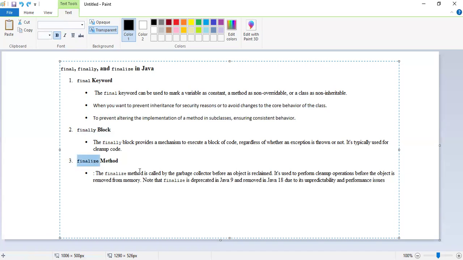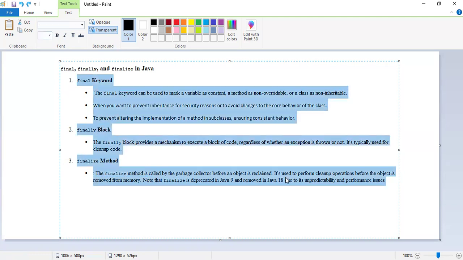Then the finalize method. The finalize method is deprecated from Java 9 and we are not using it in Java 10 due to its unpredictable behavior and performance issues. But before that, the finalize method was called by the garbage collector before an object was reclaimed. It was used to perform cleanup operations before the object is removed from memory. When an object reference becomes null, the garbage collector calls this finalize method to reclaim the unused memory. That's the use of these three keywords. We will understand them one by one with examples.